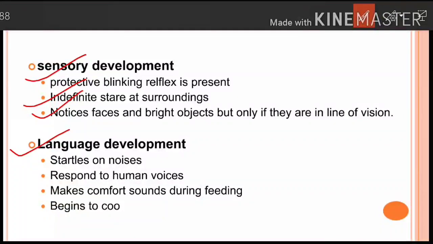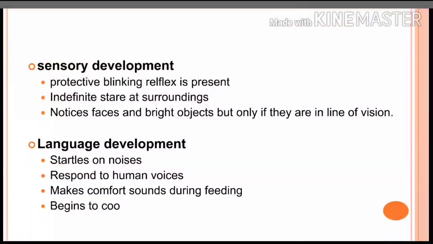Now moving on to the language development. They startle on noises. If you just clap very close to the newborn, they will give a startle reflex to you. Then they will respond to human voices, especially to their mother's voice, and make comfort sounds during feeding. You can see this if you have a newborn at your home. They make a very comfort sound whenever they are breastfeeding. They begin to coo. So I hope you will not forget sensory development and language development.